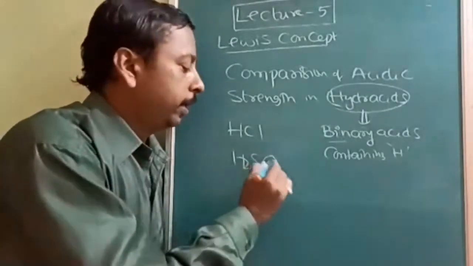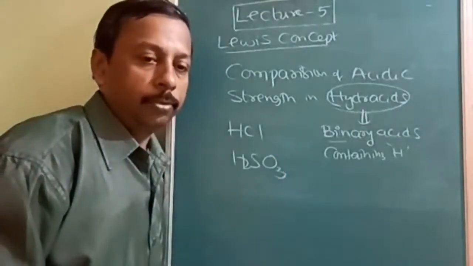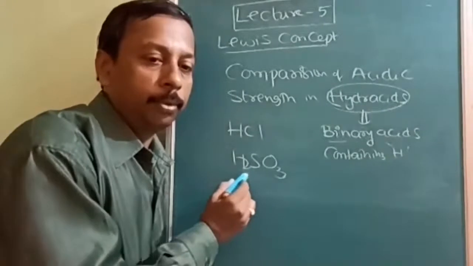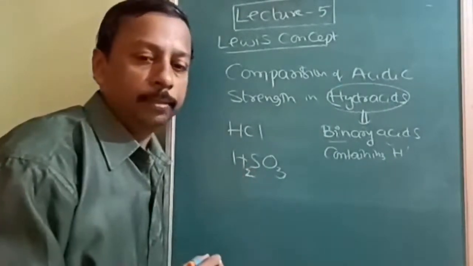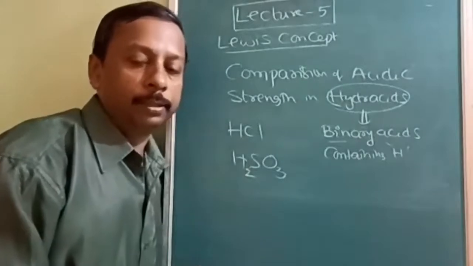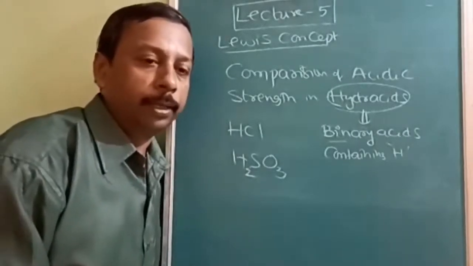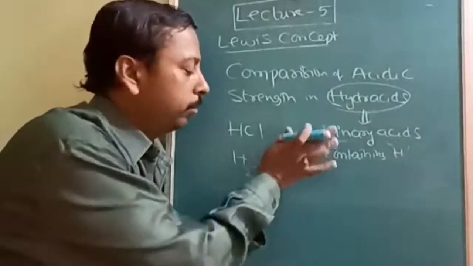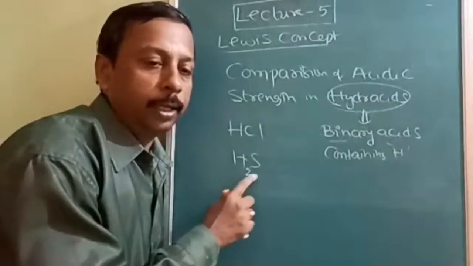So if I write H2SO3, will it be a hydracid? No, it is going to be a ternary compound. Ternary, because it consists of how many types of atoms? Three. Therefore, it is a ternary compound. So a ternary compound cannot be a hydracid. Only two elements. The number of atoms can be any number, like here three atoms are there.